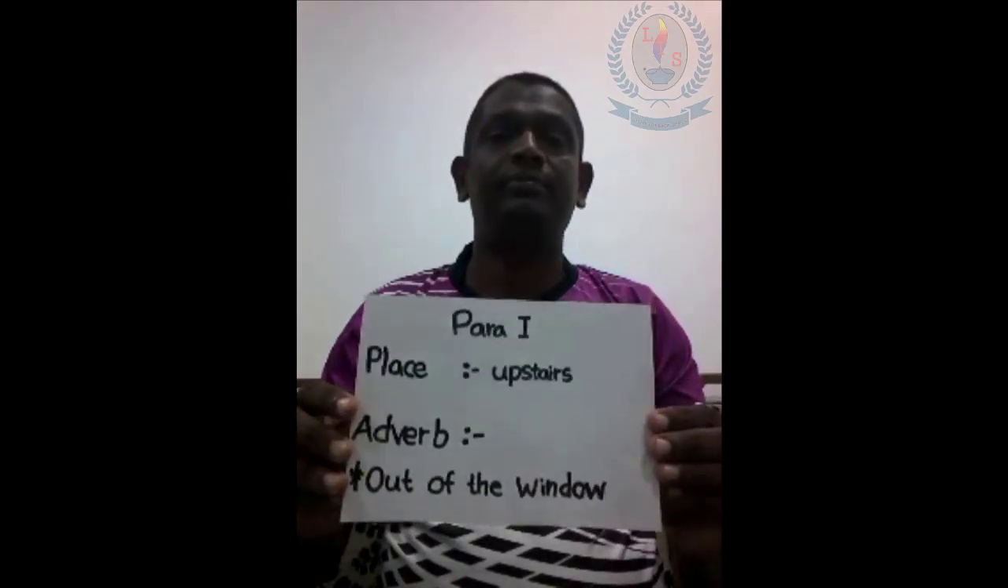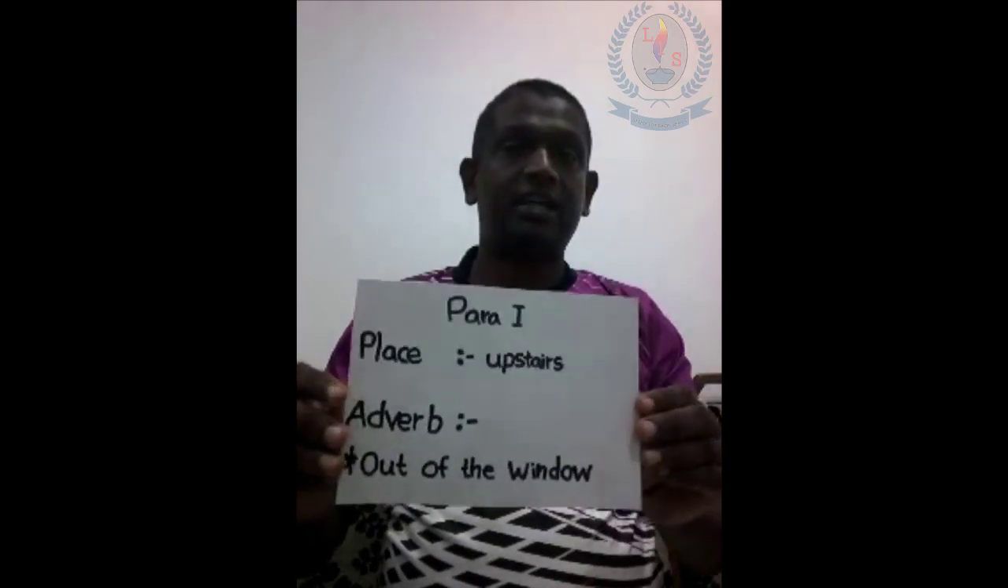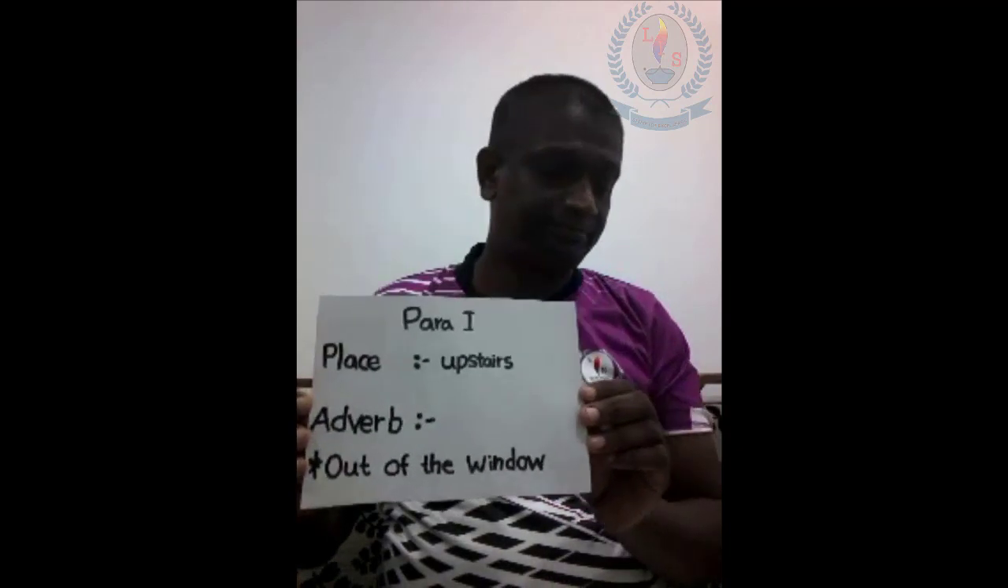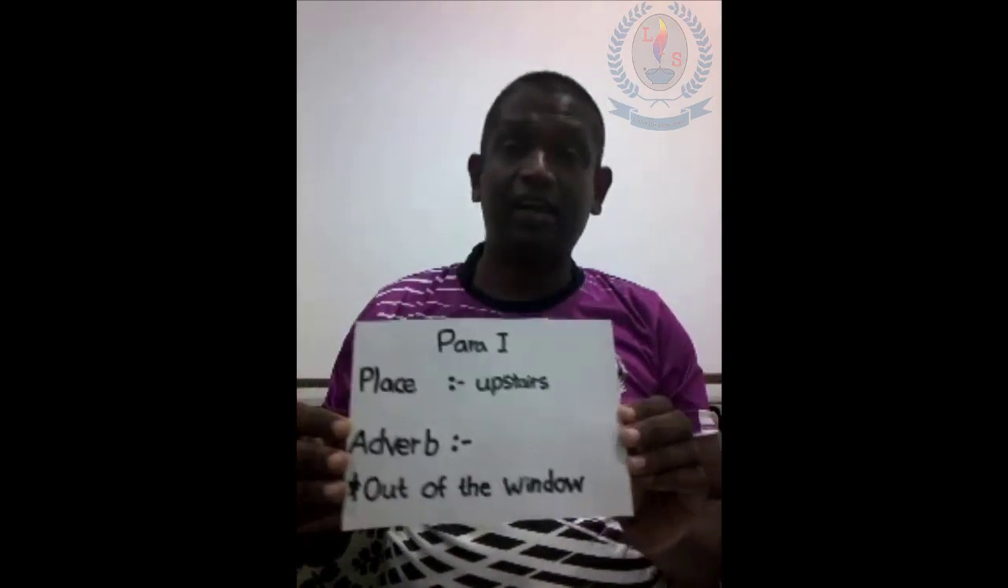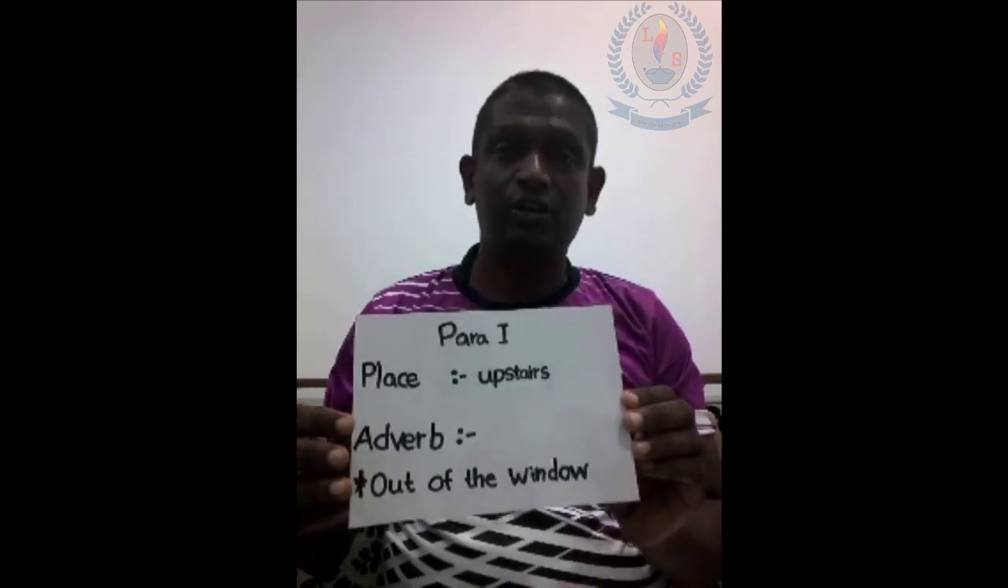We moved into our new house last week. The first thing I did was to rush upstairs to my new room and look out of the window. This is paragraph number 1. Here, the writer is trying to tell us about his room upstairs. The adverb phrase out of the window tells where he looked. Let's go to the second paragraph.